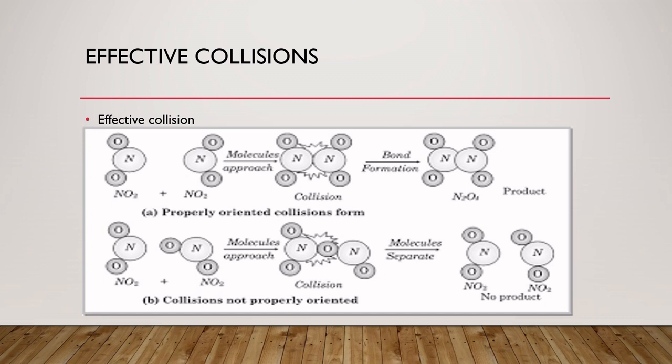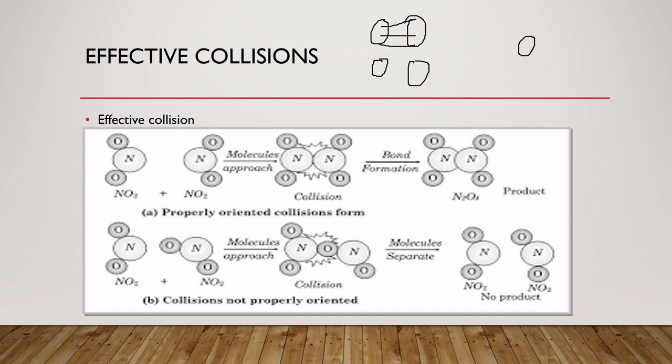Suppose you have atoms like this, and they are colliding with each other. They can collide because they have a similar shape and equal size. These are the effective collisions.